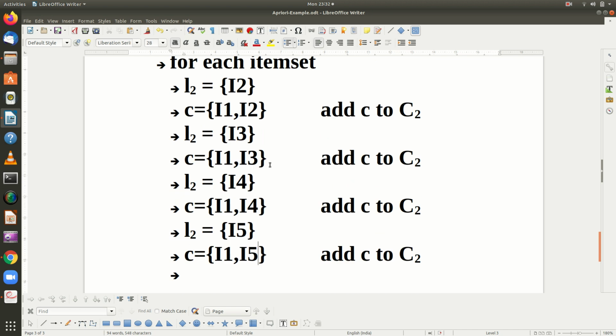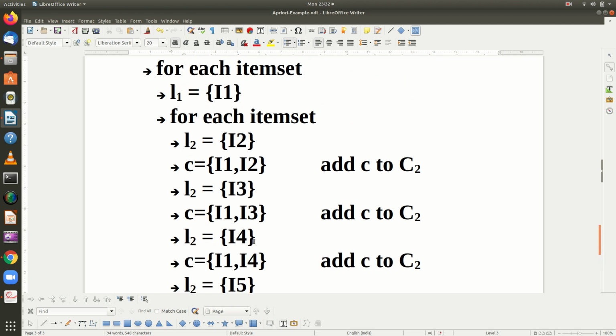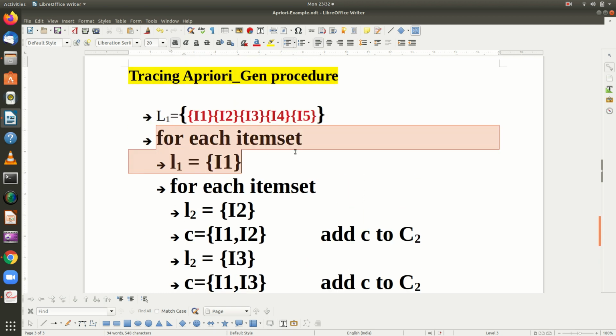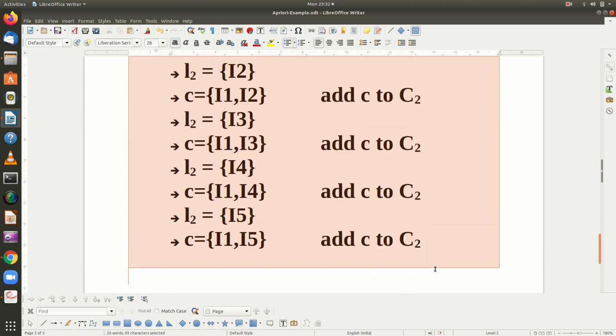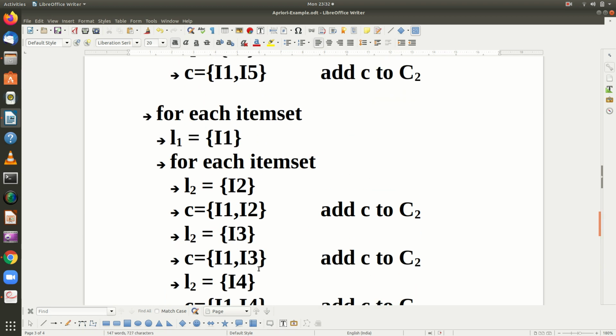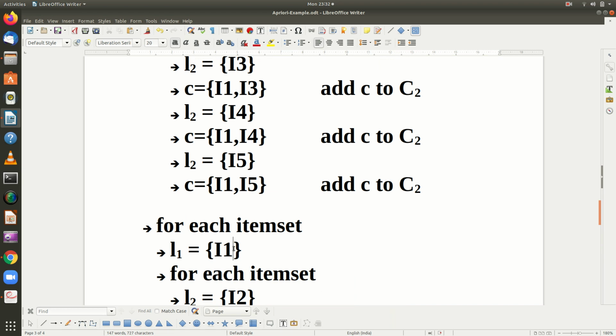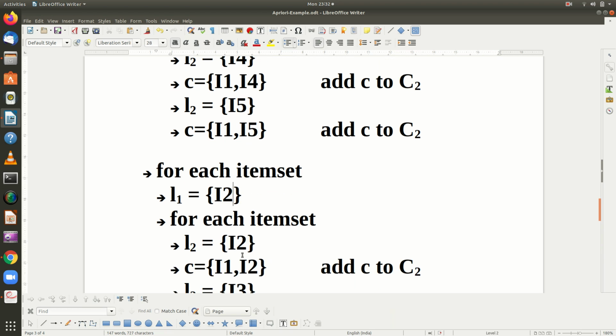Once this for loop is completed, the entire process will be repeated. How do you repeat it? This whole process will be repeated for the second element. What is the second element now? It is going to be I2 here.